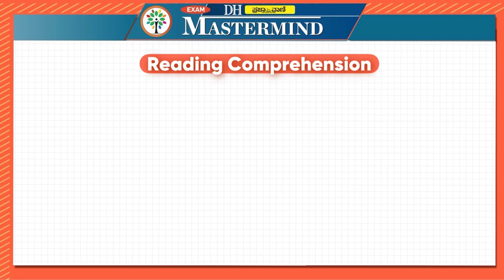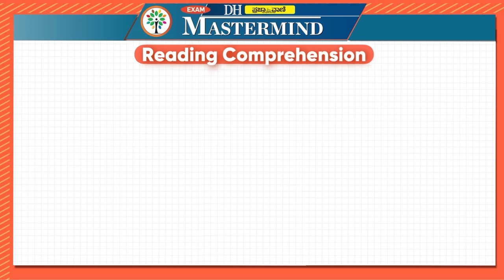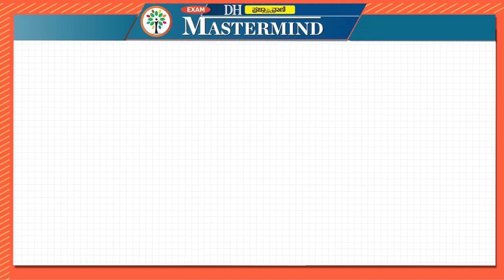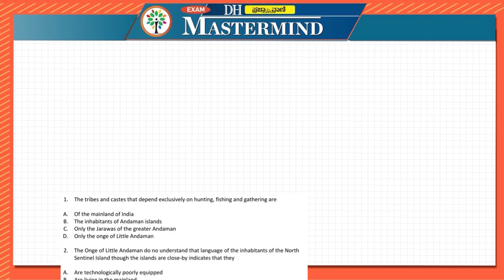So we'll continue with the series on reading comprehension, and this is part 6 of this particular series. We'll follow the same schedule as we were doing since part 1. That is, we'll look at the questions first, and then we'll look at the keywords from the question, and then we will go back to the passage, read the passage, and simultaneously we can solve the question as well. Let us look at the questions first.